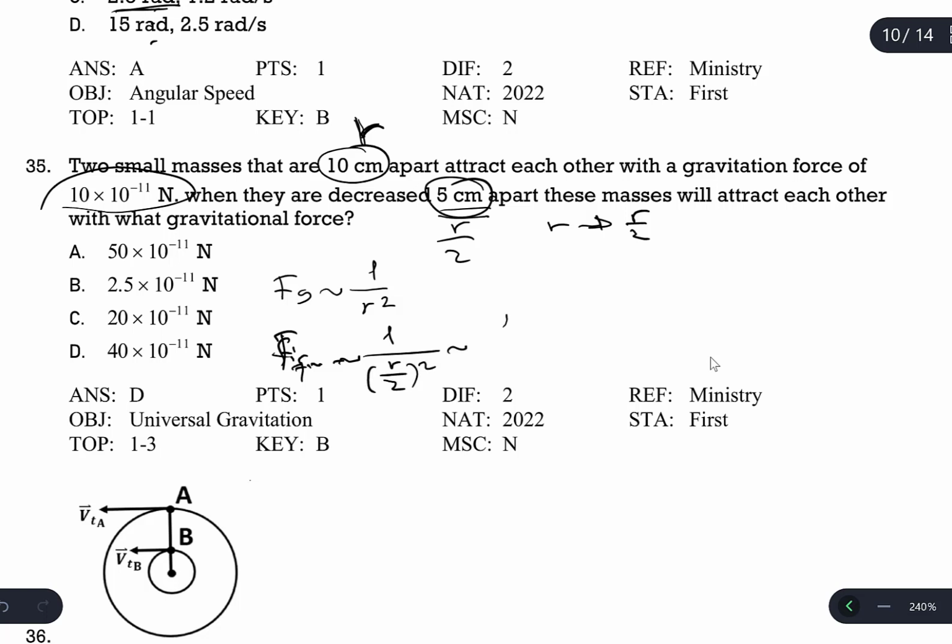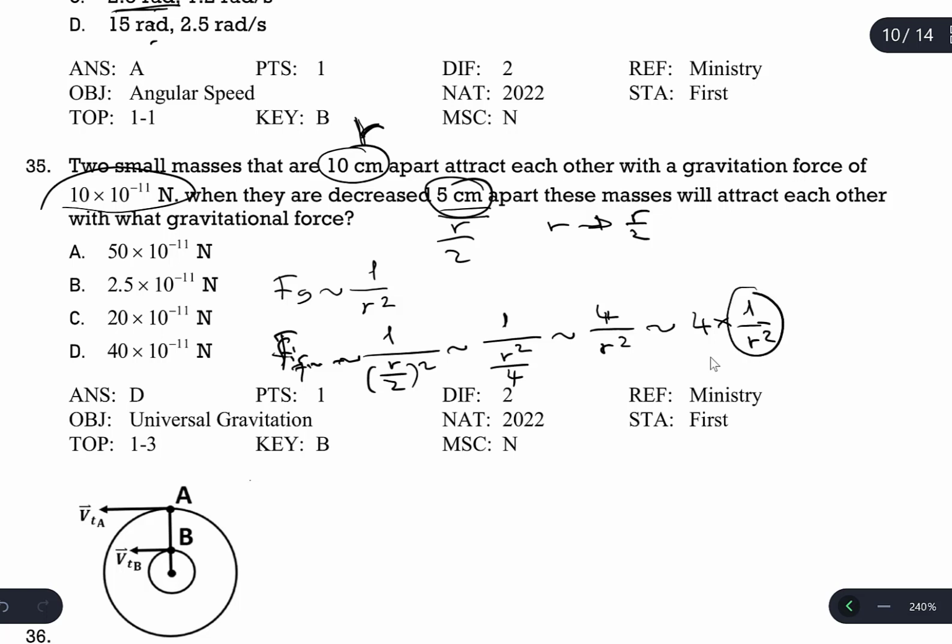So it's going to be 1 over R squared over 4. Flip this: R squared over 4, 4 goes up to the numerator, R squared stays in the denominator. If I rewrite this, it means 4 times 1 over R squared.